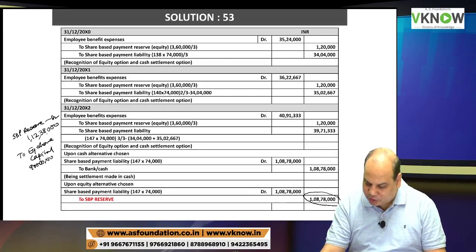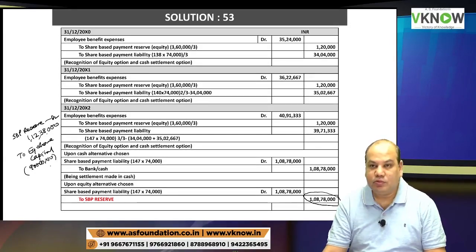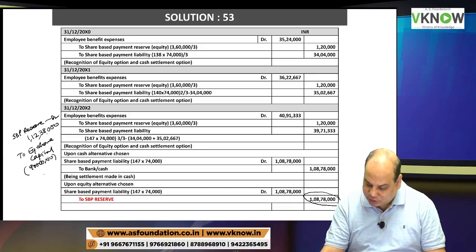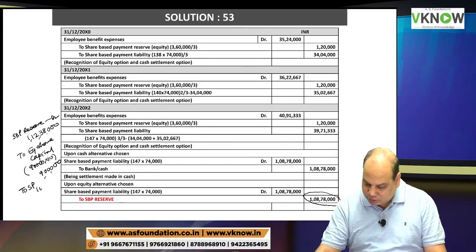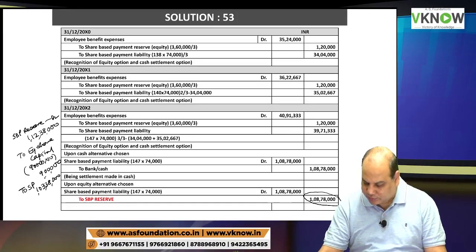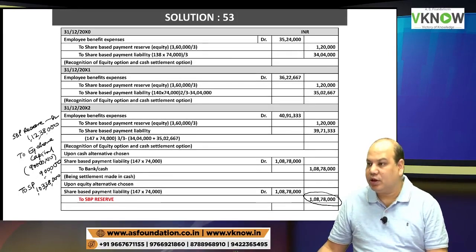So 90,000 shares, and assume face value 10 rupees. So how much is that? Is it 9 lakh? To equity share capital 9 lakh. And to securities premium, balancing figure, 1 crore 3 lakh 38,000.